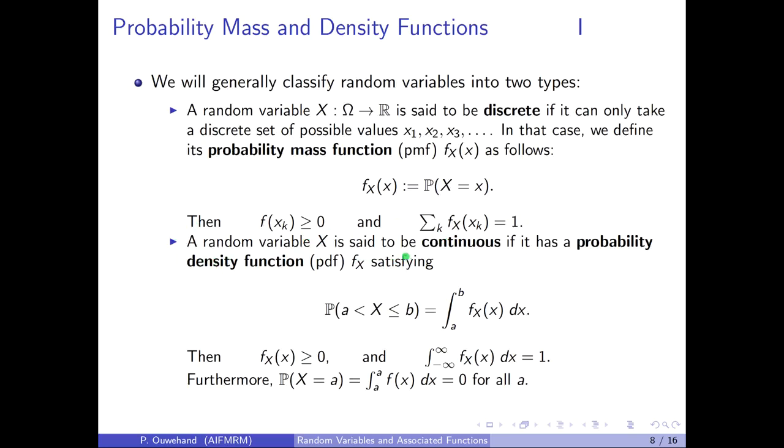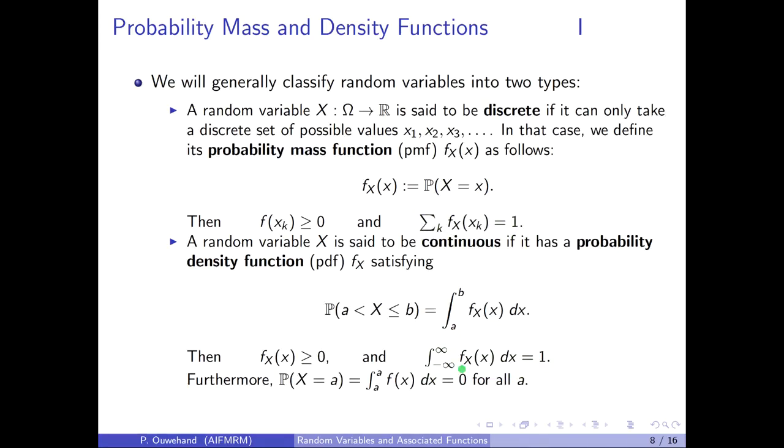On the other hand, a random variable capital X is said to be continuous if it has a probability density function which satisfies the following equation. The probability that capital X lies between a and b is the integral from a to b of the density function. In that case, again, we have that the density function is non-negative. And the analogous result to this statement over here, that the sum of the mass function is equal to 1, is that the integral of the density function is equal to 1, where we integrate over all possible values of x.